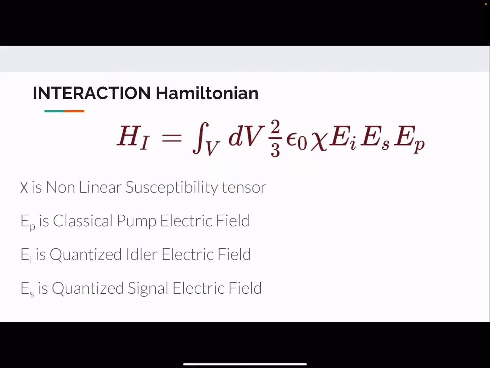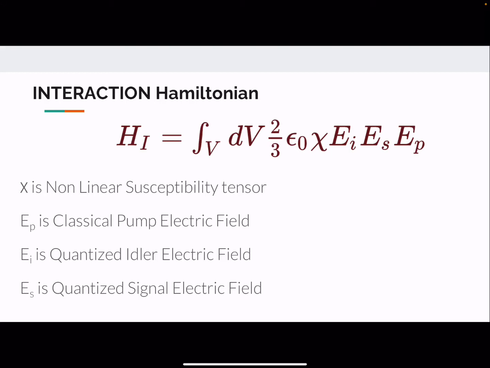So here we have our interaction Hamiltonian. The integral is over the volume of the non-centrosymmetric crystal which is being illuminated, and this chi is the nonlinear susceptibility tensor. This E_I and E_S are the electric fields corresponding to the idler and signal, and E_P is the electric field corresponding to the pump beam. This E_P, the pump beam electric field, is taken to be a classical field. That is, you can think in a sense that we are controlling this pump field, and we can control the value of the pump field, and so it is in a way acting like an environment.